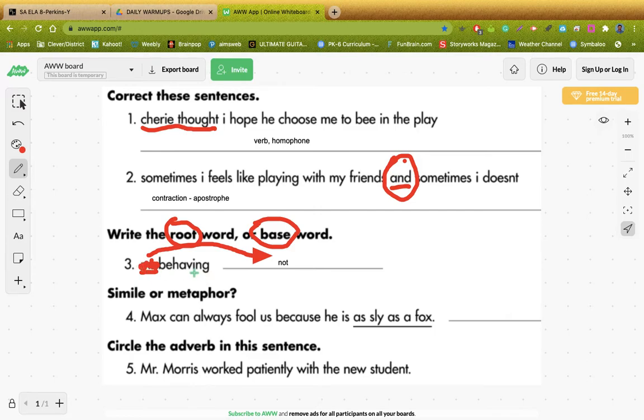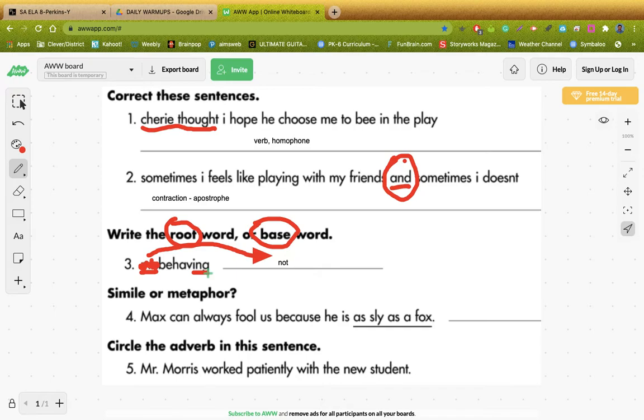Now, the ing ending, that's a suffix. That's attached at the end of the word. Keep that in mind. Now, I will tell you, the root or base word isn't behave. So think of it. Think here. Sometimes we have to drop letters when we add ing endings. So what is the root or base word now that we've gone through this?